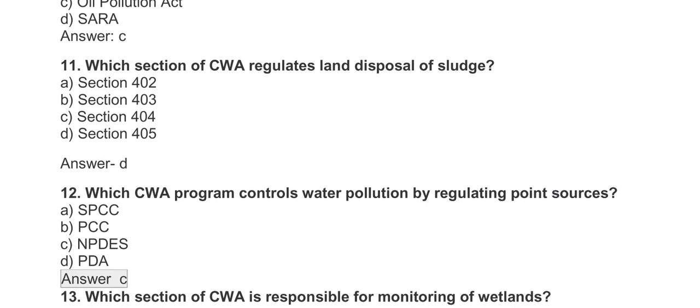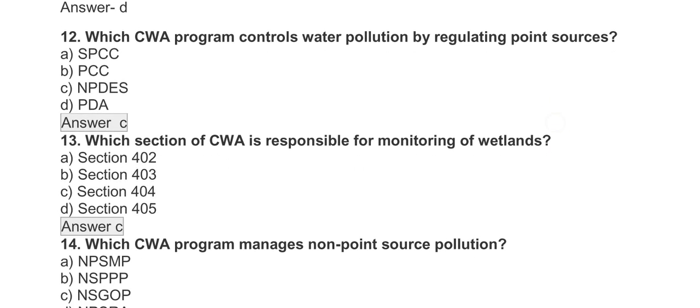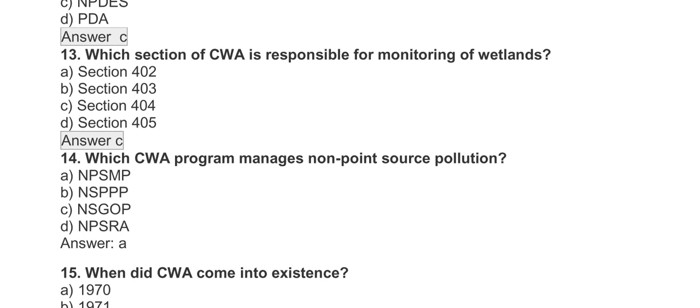11. Which section of CWA regulates land disposal of sludge? Section 402, Section 403, Section 404, Section 405. The answer is D, Section 405. Which CWA program controls water pollution by regulating point sources? SPCC, PCC, NPDES, PDA. The answer is C, NPDES. Which section of CWA is responsible for monitoring of wetlands? Section 402, Section 403, Section 404, Section 405. The answer is C, Section 404.